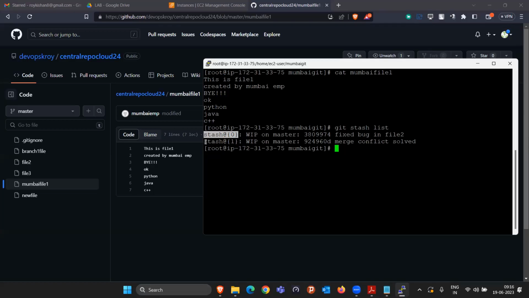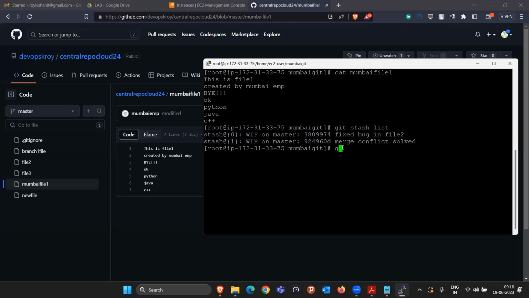See, one of the storages is storing the 4 lines of code, the other storage has the 8 lines of code, whatever changes we made, right? So if I apply stash@{0}, will it give back the 4 lines of code or 8 lines of code? Anybody? 8 lines of code. 8 lines of code. Because the latest one will be at the 0th index. The previous one will be the first index, and it is also clearly saying that this stash you made when you wrote this message, fixed bug in file 2, right? And last time when we did that, 4 lines of code were already written, and after that we wrote the 8 lines of code, and then we did the stash. So that's why it is coming at this index.